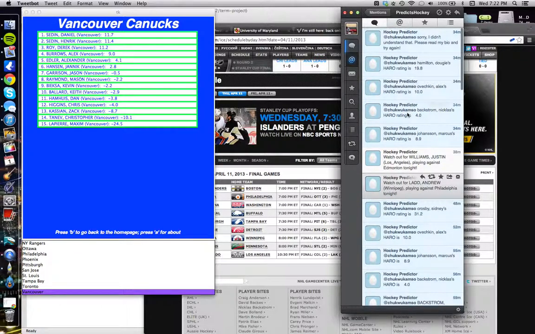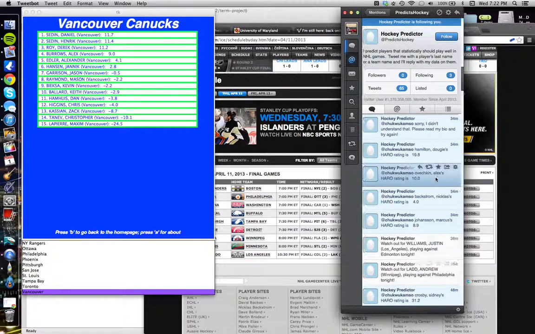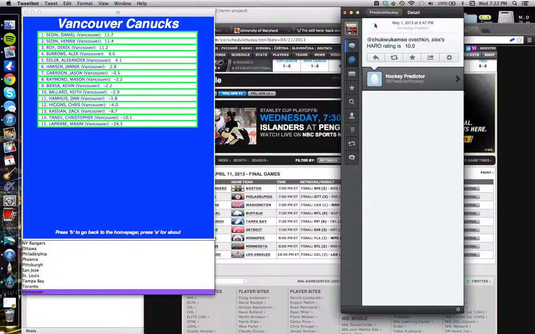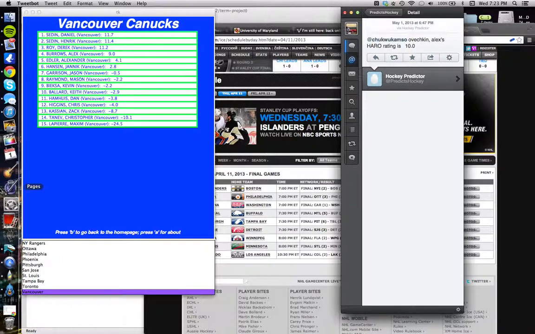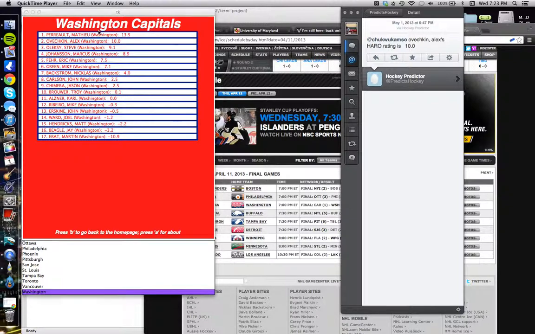And also, if you send this account a tweet with a team's name or a player's last name, it can reply with that player's rating with the same statistics that you would find in here. So you'd see that Ovechkin has a 10.0 in the user interface, and that's what the Twitter account tweeted out. So it uses all of the same data. And yeah, that's about it. Let's go Caps.